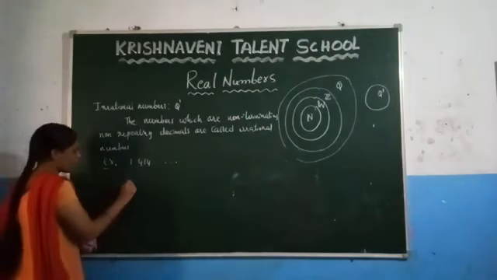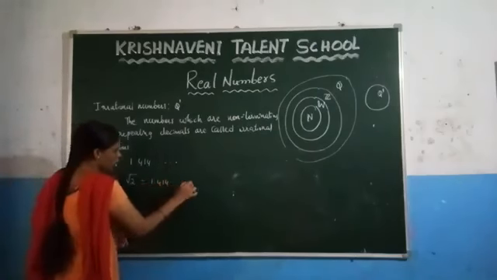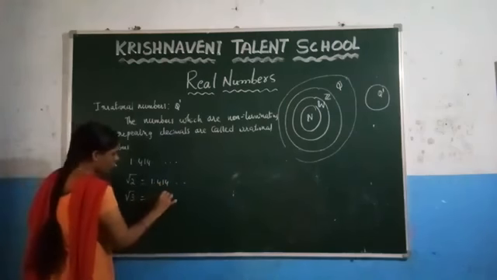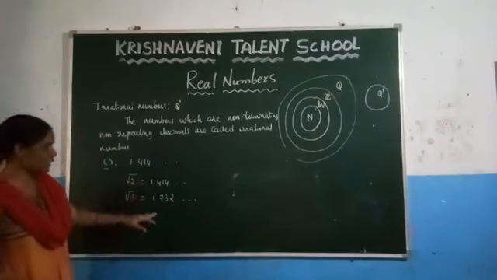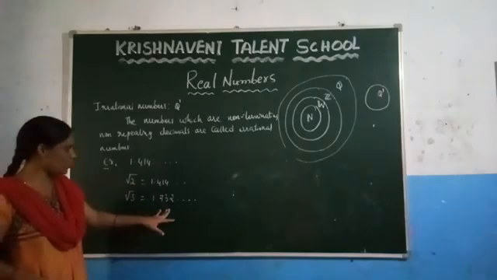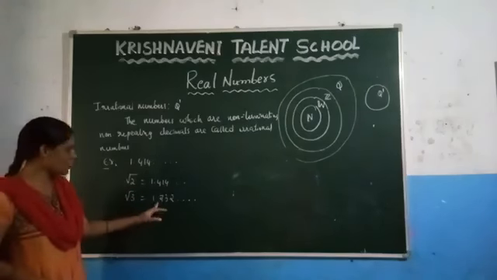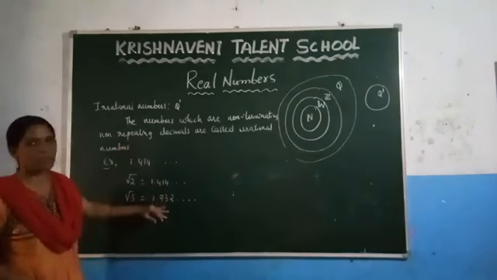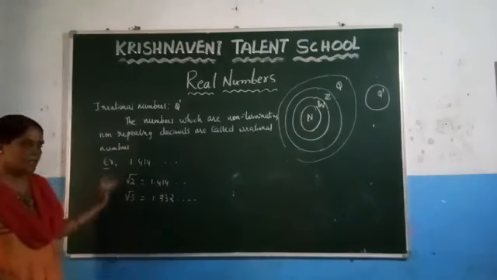Let us consider the value of root 2, which is 1.414. If you consider the value of root 3, what is the value of root 3? 1.732. Here you can observe that if you consider these two examples, after the decimal point it does not have any end, it is a non-terminating decimal, and after the decimal point no number is repeating here. So we can say that it is a non-repeating decimal. These are the examples of the irrational numbers.